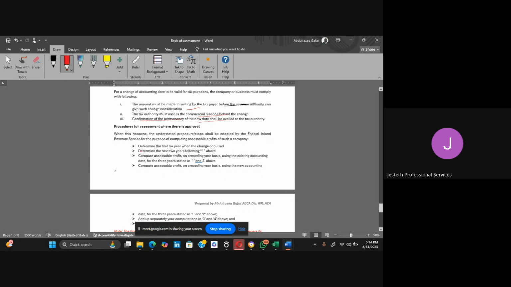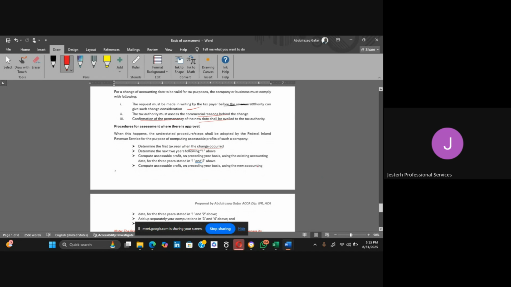Number one, we determine the first year when the change occurred. So when is the first year? The first year is basically the period in which you did not prepare your accounts based on the usual dates. Are you getting it now? When you did not prepare the accounts based on the usual dates, that is going to be the year of change.